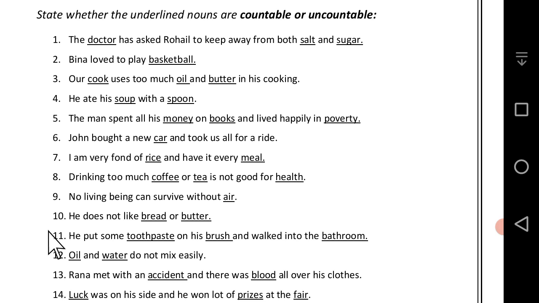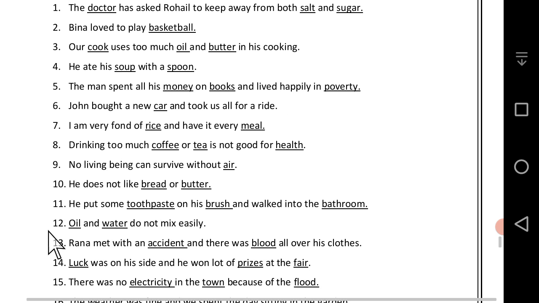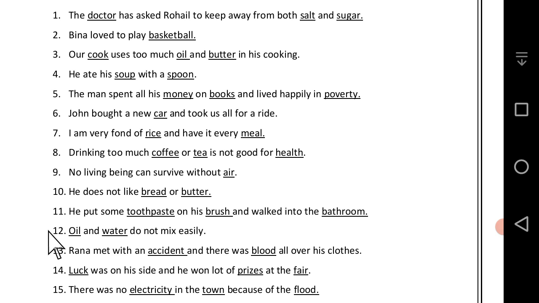11. He put some toothpaste on his brush and walked into the bathroom. In this sentence, toothpaste is uncountable noun, but the brush and bathroom are countable noun. 12. Oil and water do not mix easily.